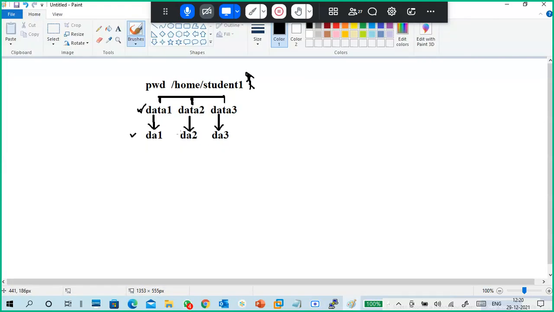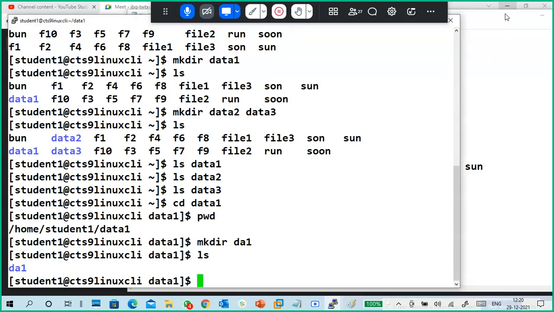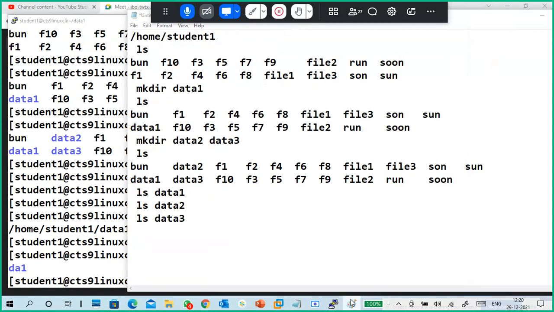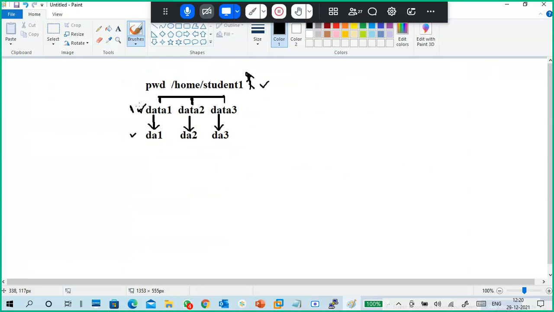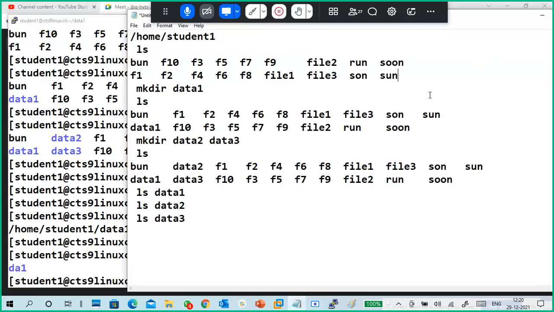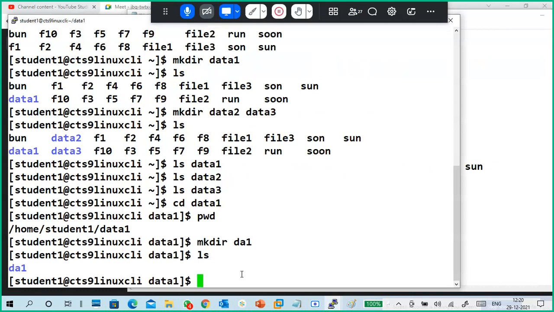Now my current location is this one, and I created this directory. I want to go back to this location again. So how many steps are there? How many steps from here to here? Single step only. Okay, single step only. So what we are going to do is cd space dot dot. Guys, there is a space: cd space dot dot.